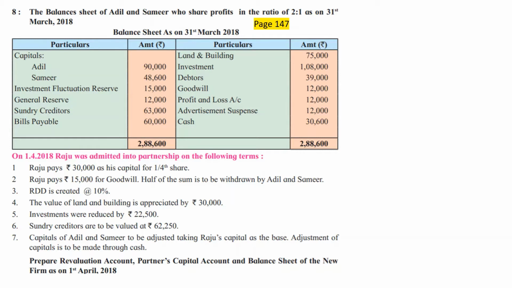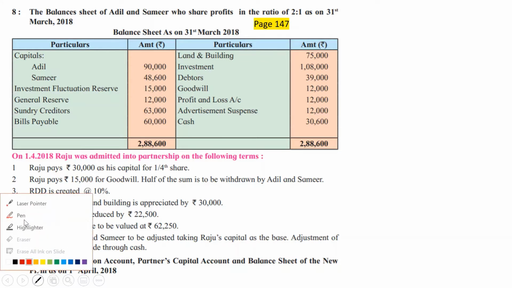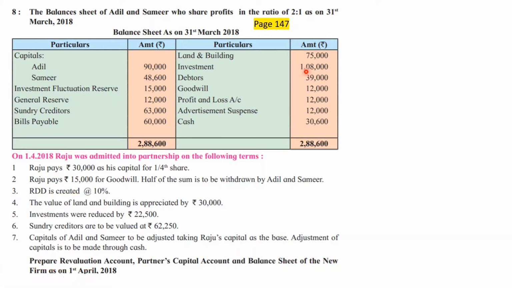Land and building, investments. Okay, see here we are already having investments of 1,08,000. If the price of investment is changing, let us take an example now. If the price of investment is changing, let us say from 1,08,000 to 1 lakh. We have not sold investments, but their market prices have gone down from 1,08,000. If the current market price of the investment is 1 lakh, then what will the accountant specify?